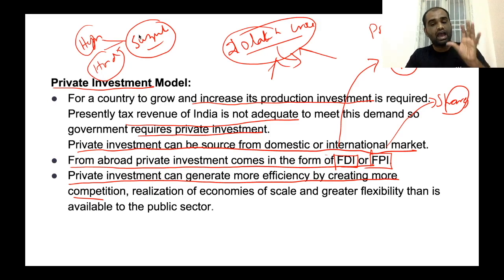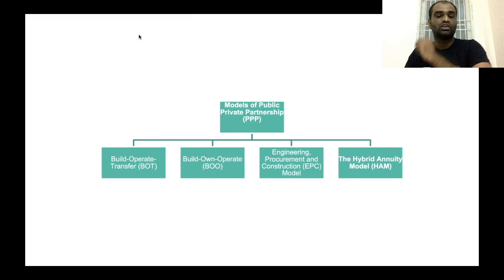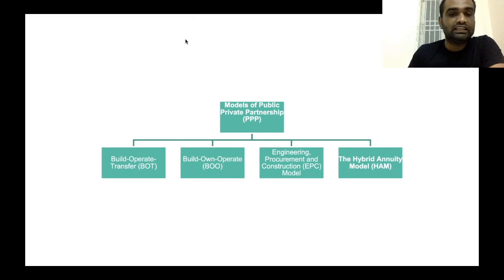They will try to be as efficient as possible so that they can provide much value to the consumers. So, private investment is very important for increasing efficiency in a particular economy, and because of that increased efficiency, realization of economic resources will be much better compared to public investment. Now, recently there has been an increasing trend towards public-private partnership.